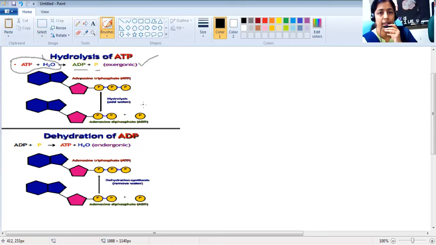You can see it hydrolyzes and forms ADP, and the phosphate group is released in the hydrolysis process. In the dehydration, when ADP combines with a phosphate molecule, it forms ATP and water molecules.